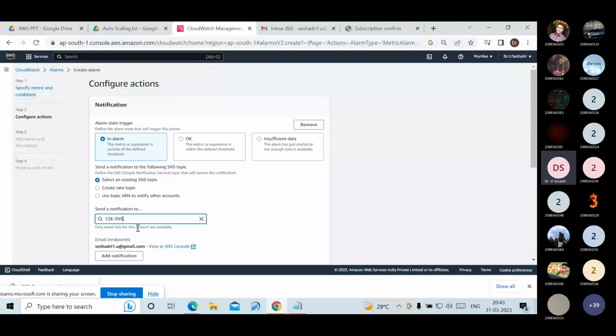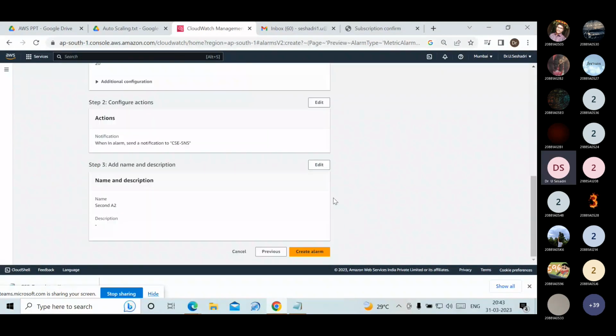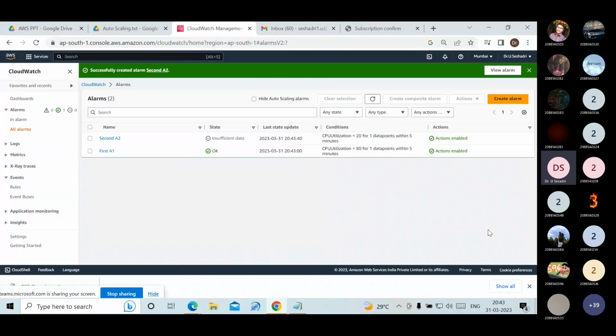Click on next option. Here I am giving second alarm, second A2. Click on next option. Scroll down. Create alarm. Now the second alarm is also created. See that, it shows insufficient data. Wait for a few minutes. When the status is okay, then we can click on that one.